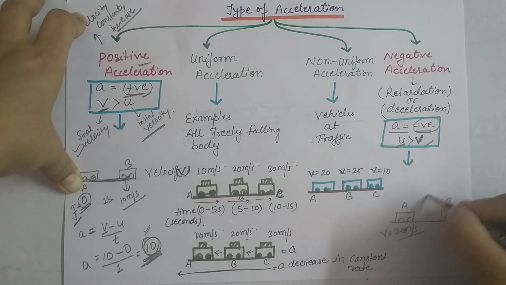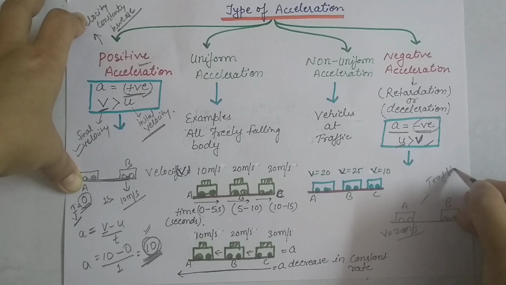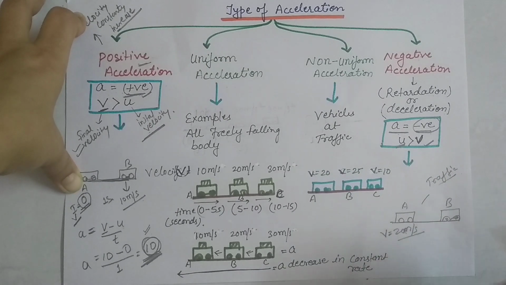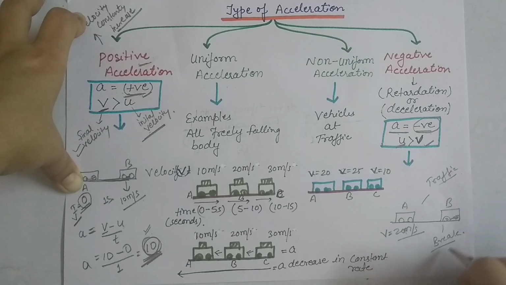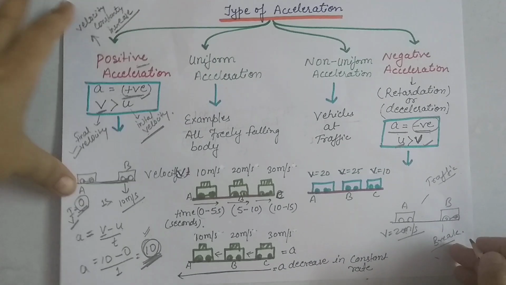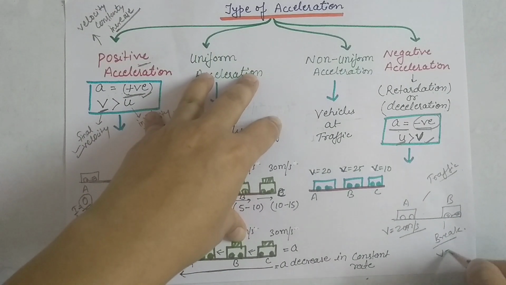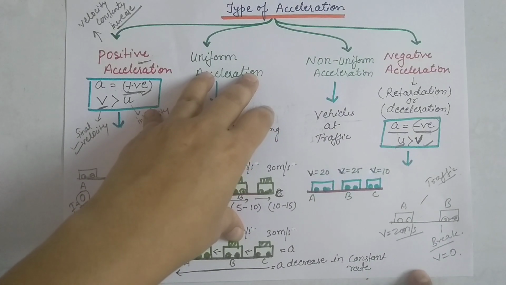But due to some traffic problem, the car has to take the brake. When it takes the brake, the velocity becomes 0.